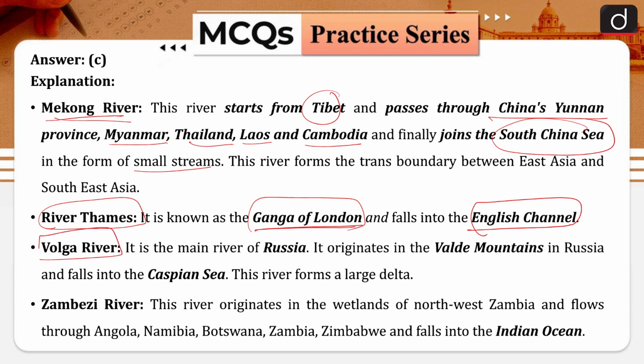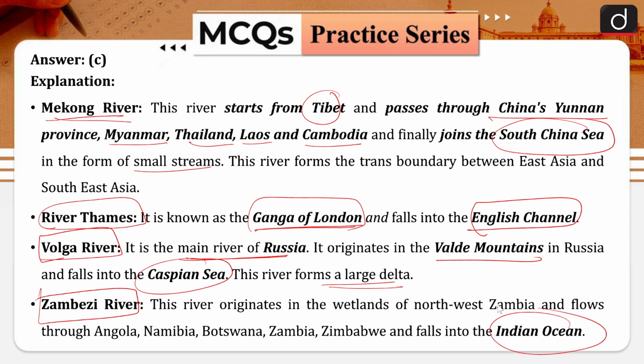Then Volga River is the main river of Russia, and it originates from the Valdai mountains in Russia and then falls into the Caspian Sea. Okay, it forms the largest delta in that particular region. Then Zambezi River, you know that it is found in the African continent. Okay, and it falls in the Indian Ocean.